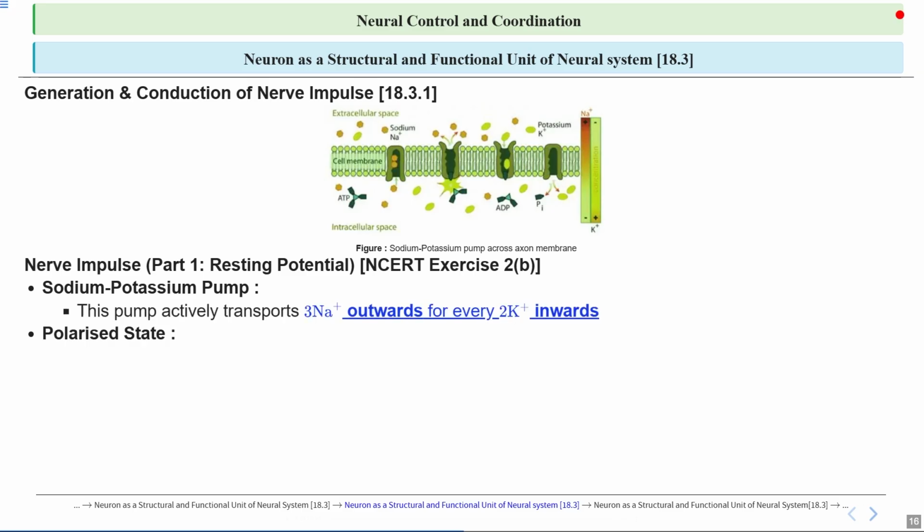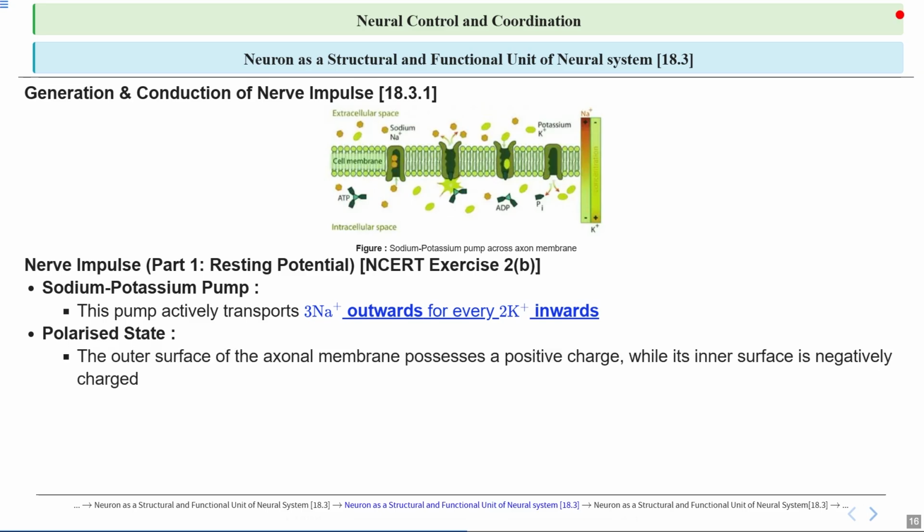Now let's talk about the polarized state. In the polarized state of a neuron, the outer side of the axon's membrane has a positive charge and the inner side has a negative charge. This happens because of the movement of ions across the membrane, with more sodium ions outside and more potassium ions inside the cell, creating an electrical imbalance. This charge difference is essential for the neuron to transmit signals quickly and efficiently, as it allows for the generation and propagation of nerve impulses.